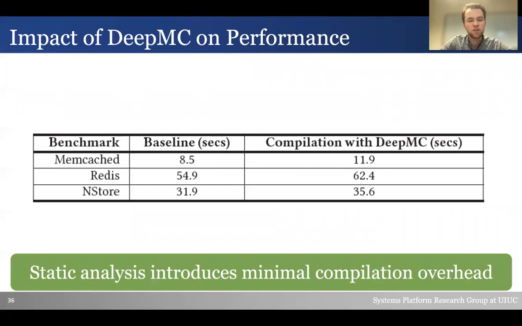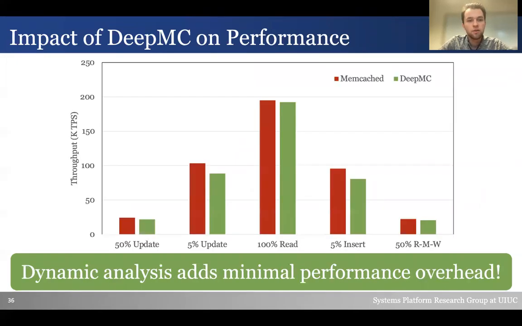We then evaluate the impact of DeepMC on performance. We first check the performance of the static component. We compile Memcached, Redis, NStore, first without and then with DeepMC. We see that static analysis introduces minimal compilation overhead. In the worst case, Redis sees 7.5 additional seconds of compilation, which is not very much. Next, we test the impact on performance of the dynamic analysis component. We run Memcached without and then with DeepMC and see minimal additional performance overhead, as little as 2%. Please see our paper for more thorough evaluation of DeepMC's performance.